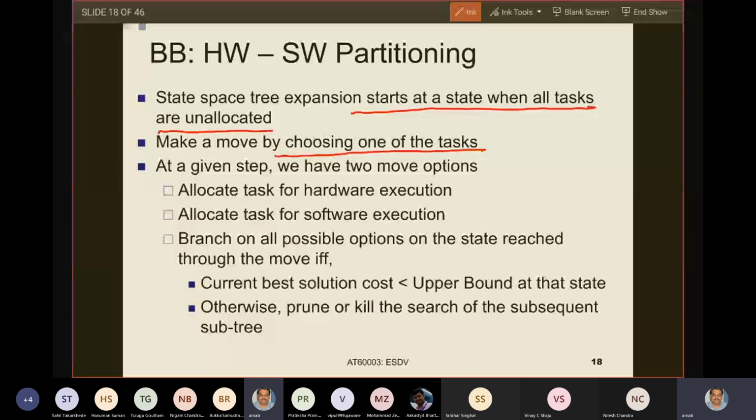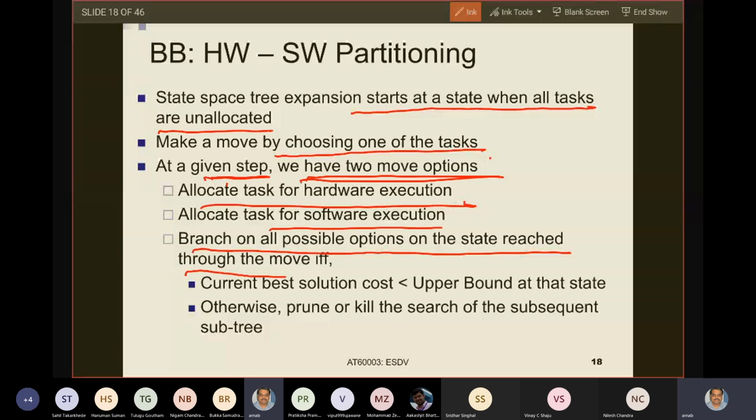And what were the possible options for T1? Y1 equals 0 and Y1 equals 1. The possible moves for the first task. For any decision for the first task, we go for the second task. Fine. So we make a move by choosing one of the tasks at any given step, which means at any given state, we have two possible options: allocate the task in hardware or allocate the task in software. These are the two possible options. Now for any of those options, branch on all possible options on the state reached through the move.